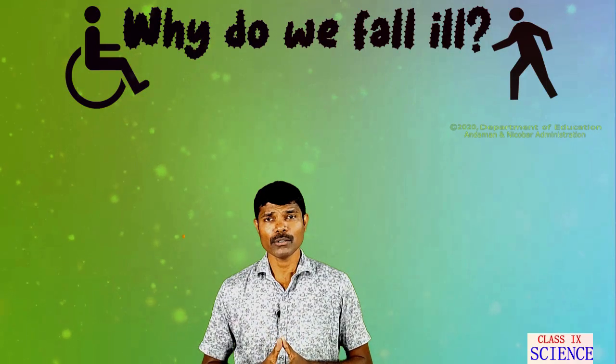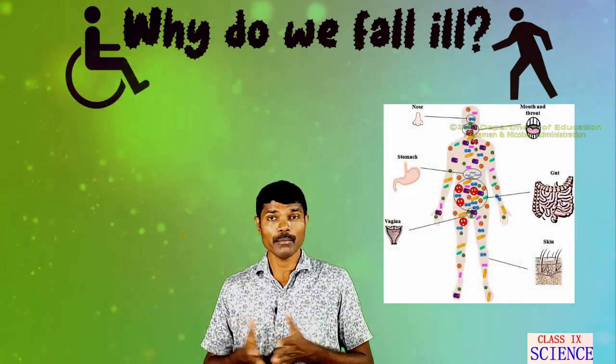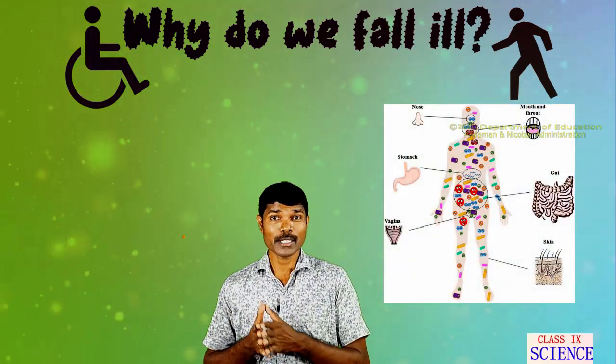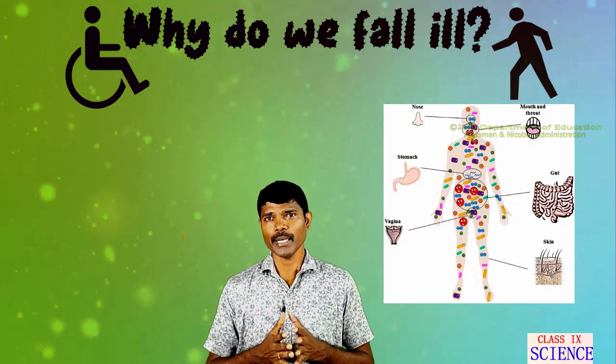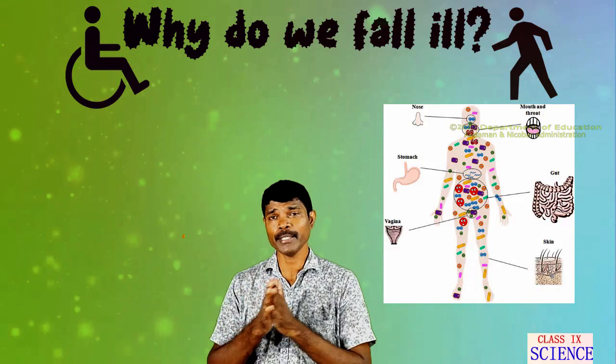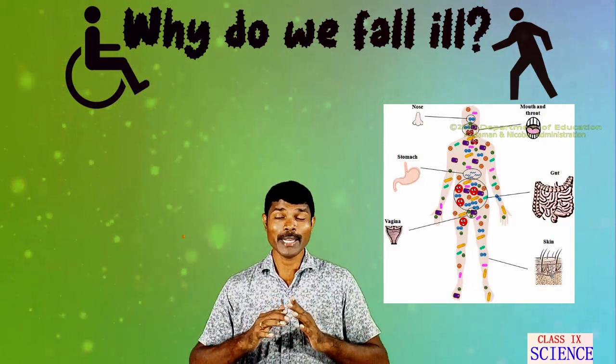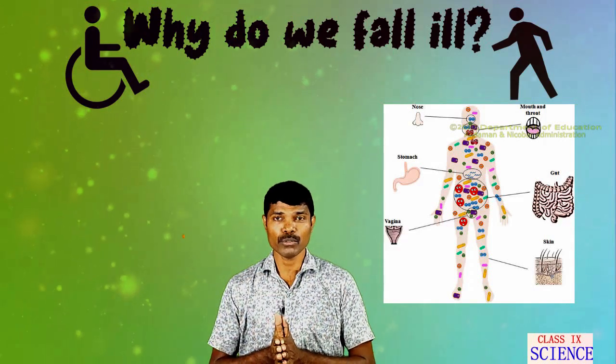However, this pattern is not followed by all microbes. For example, HIV, the human immunodeficiency virus, enters the human body and affects the white blood cells, the immune system. The entry point is different and it takes control over the entire immune system.